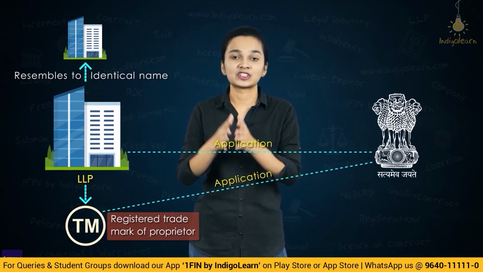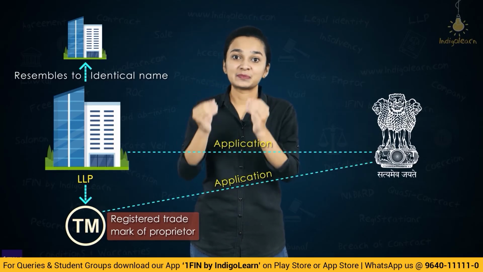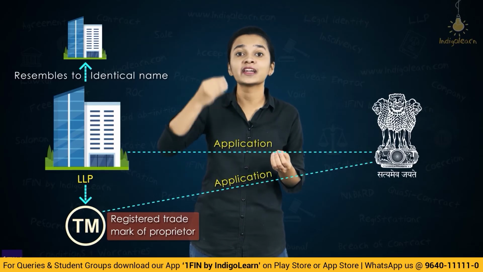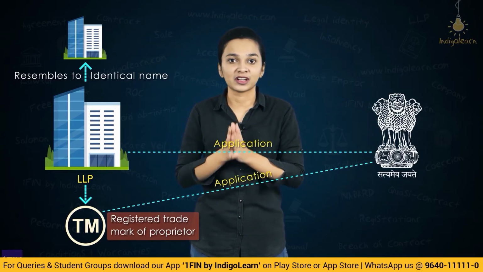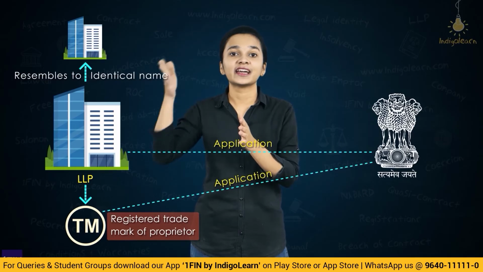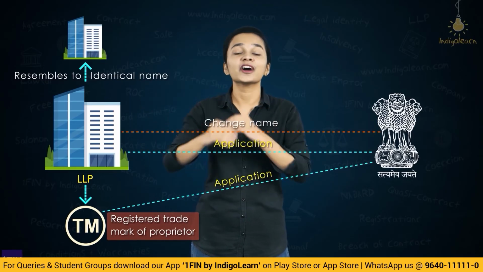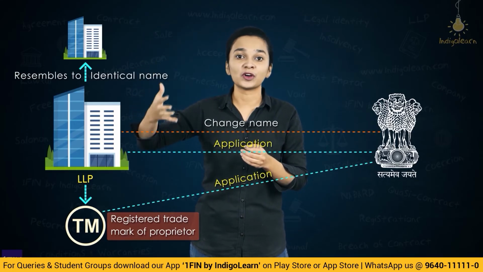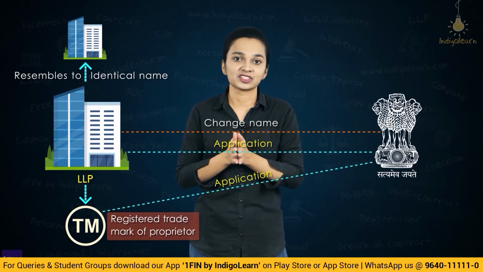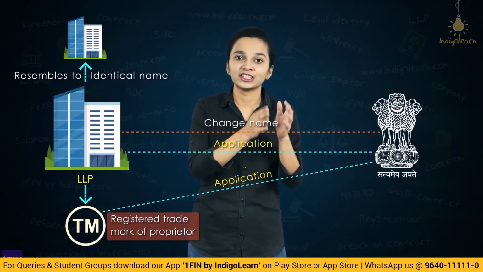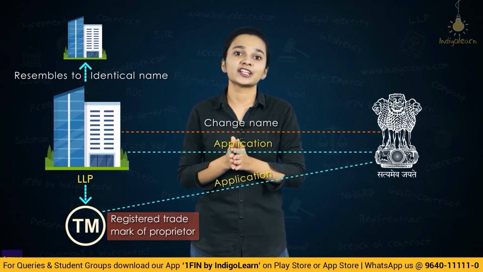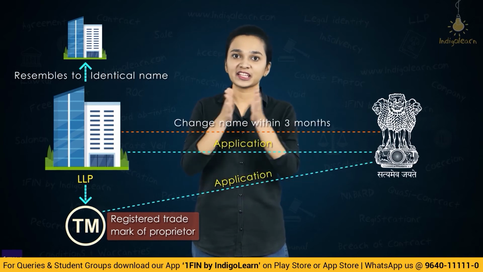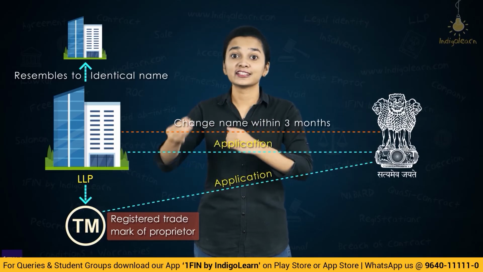So in such a situation, where the LLP has been incorporated with a name very identical to the name of any other LLP or body corporate or any registered trademark, such LLP will be directed to change its name on an application received from the other LLP, the body corporate or the proprietor with the registered trademark, and the LLP shall change its name within a time span of 3 months.